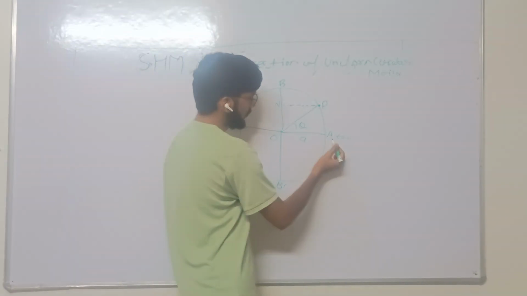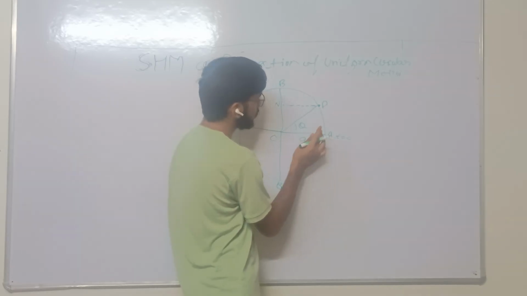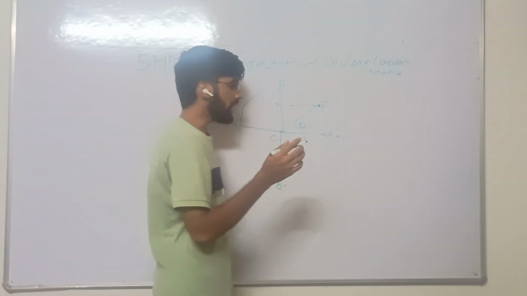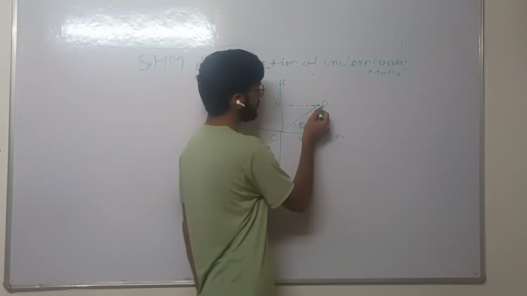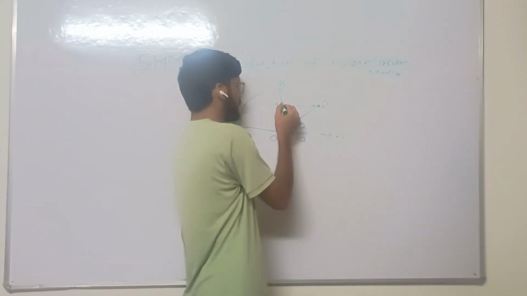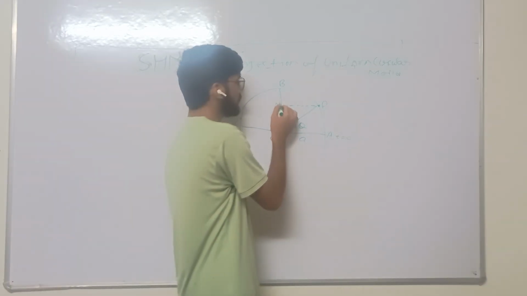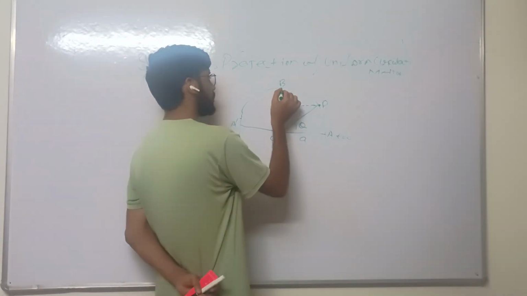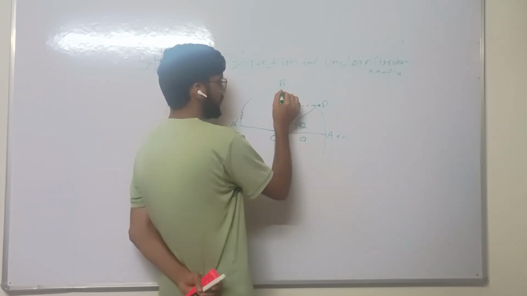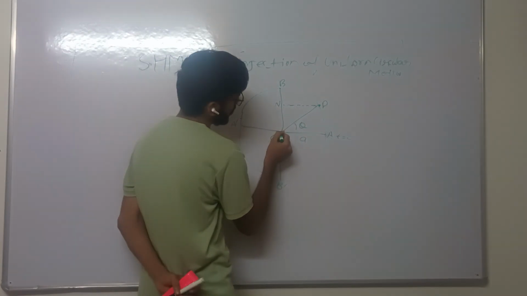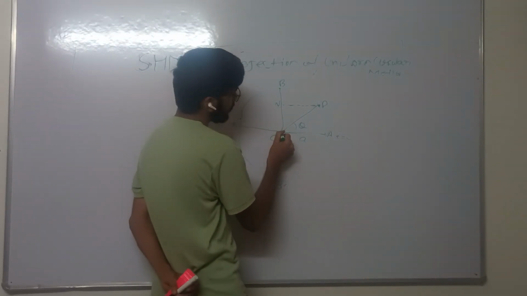Initially, when the particle lies at A, the foot of the perpendicular coincides with center O. When after some time the particle reaches point P, the foot of the perpendicular lies on diameter BB dash at foot point N. When the particle reaches point B, the foot of the perpendicular coincides with O.